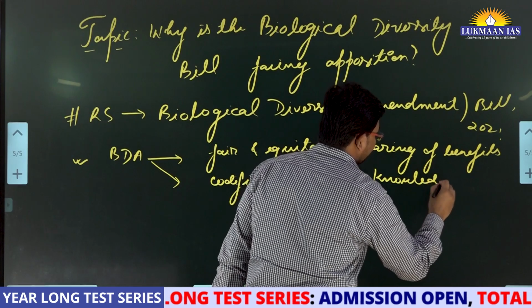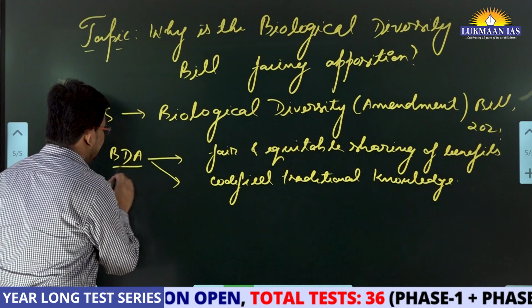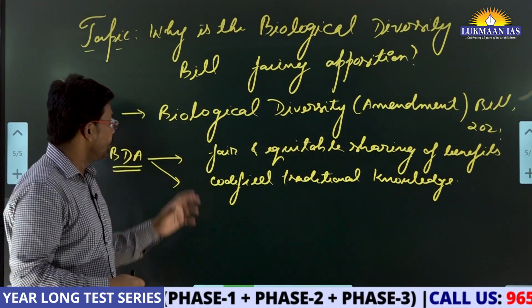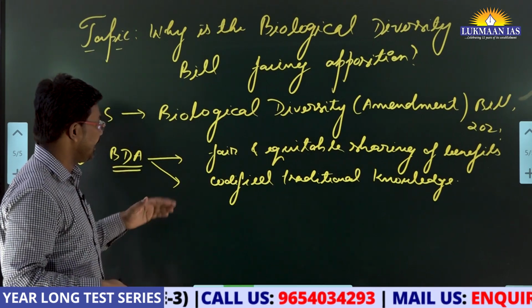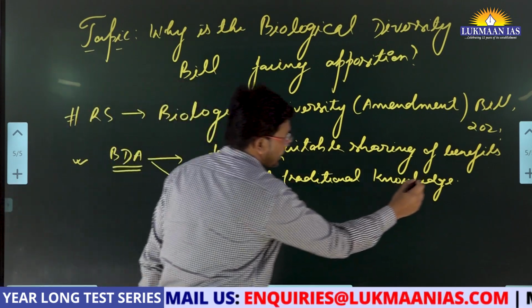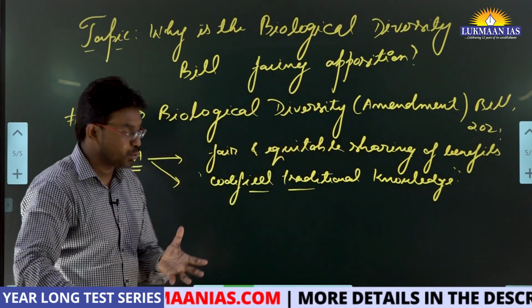So let's discuss this quickly. The earlier Biological Diversity Act tries to protect the biological diversity of different places in India. It has a provision that says codified traditional knowledge. Biological diversity includes some biological resources also.